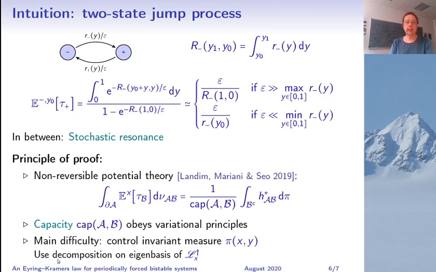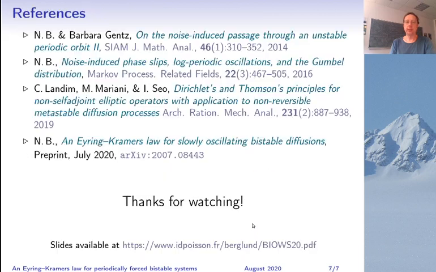So rather what I did was to decompose pi in an eigenbasis of the static generator that gives you a system of infinitely many coupled ODEs that can be studied, and that gives you the result. And the strange condition on the upper bound of epsilon is actually due to technical difficulties in controlling the invariant measure. So that's all I wanted to say.